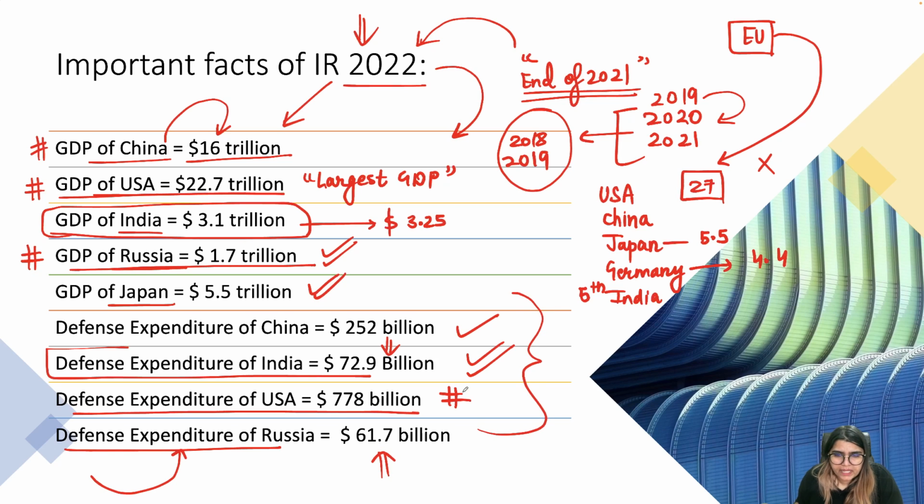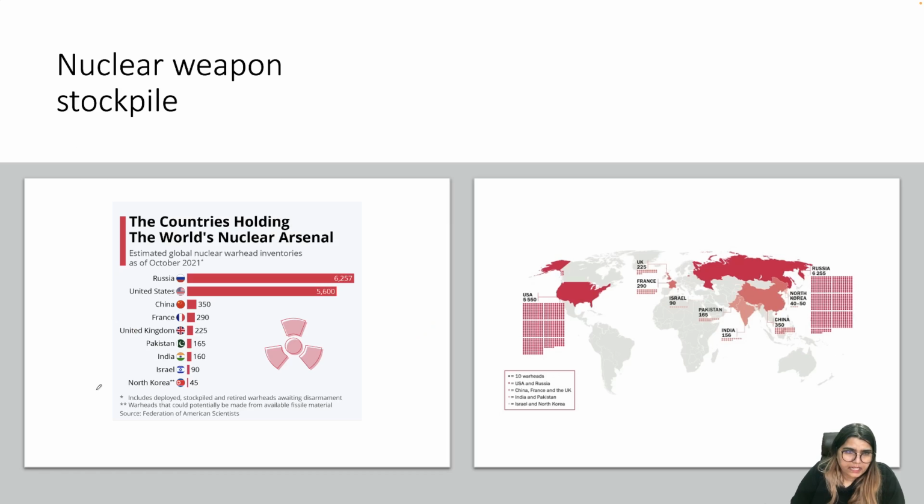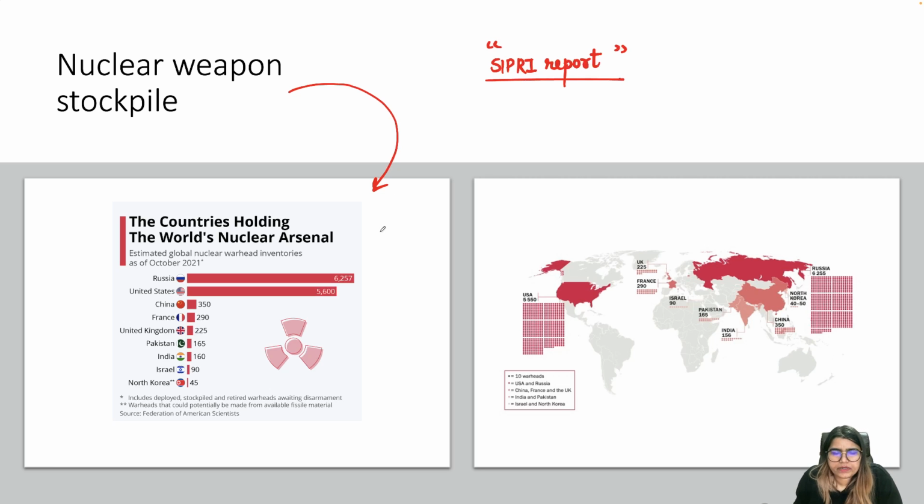So going by this data, if we have to name the 5 biggest military spenders in 2020, we'll see the US is at the top, then comes China, then India, then Russia, and then the UK at 5th position. Then apart from that, nuclear weapon stockpile, let's look at that. According to the latest SIPRI report, which I think came out this month only, if I'm not wrong, in the month of October in 2022.